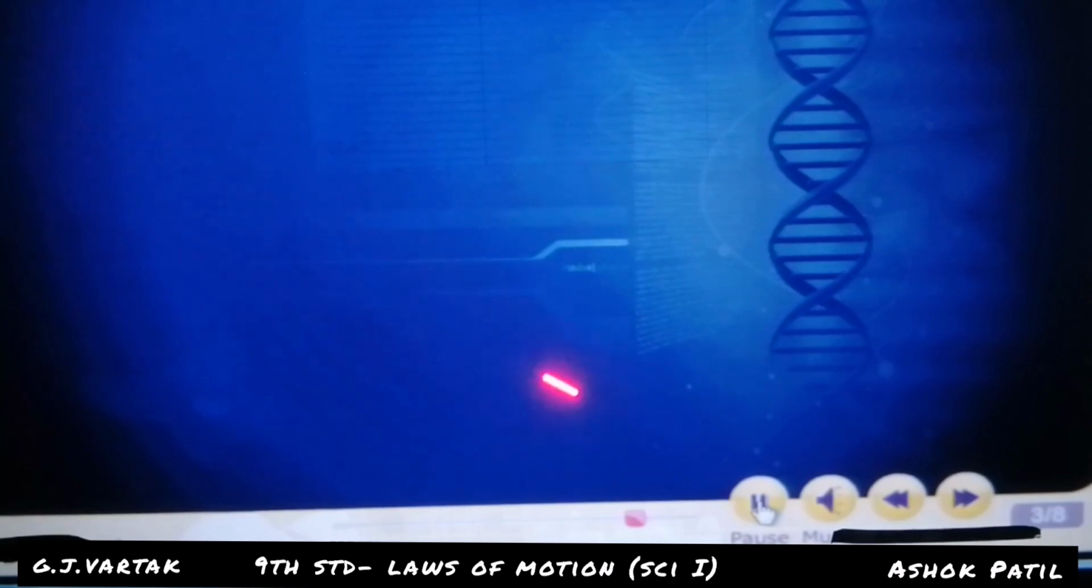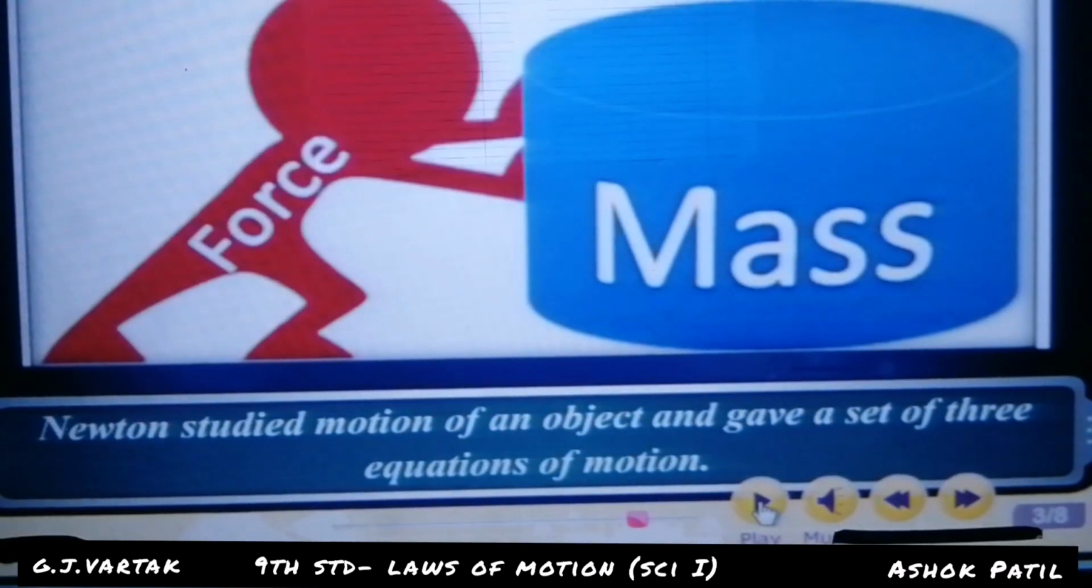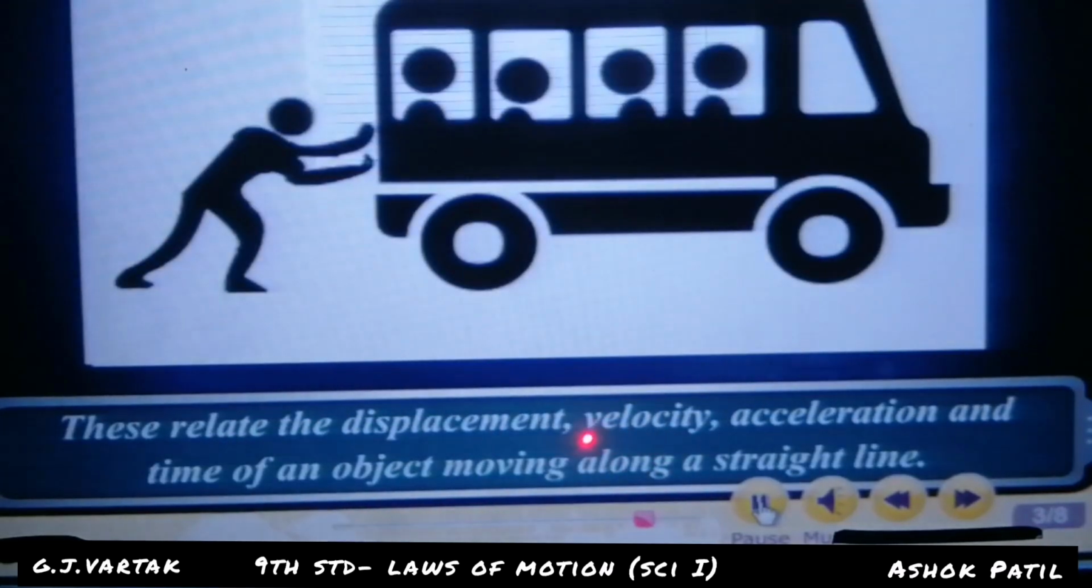Equation of motion using the graphical method. Newton studied the motion of an object and gave a set of 3 equations of motion. These relate the displacement, velocity, acceleration and time of an object moving along a straight line.